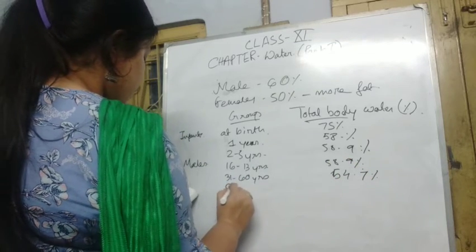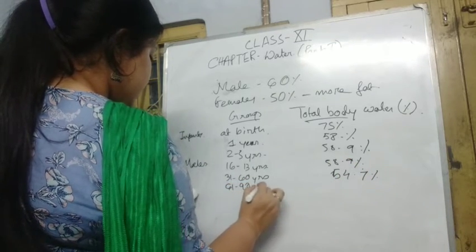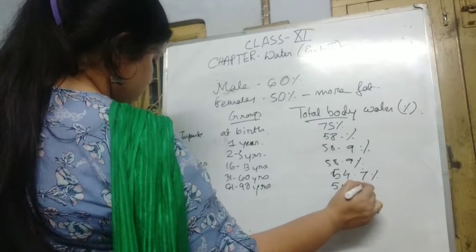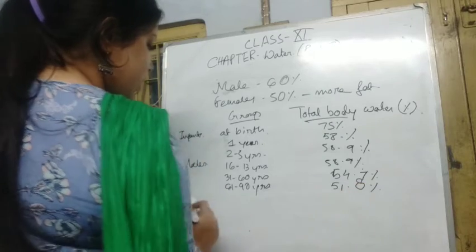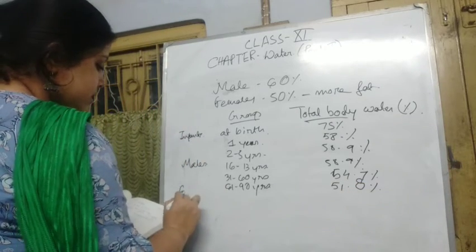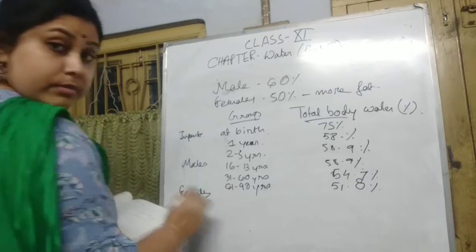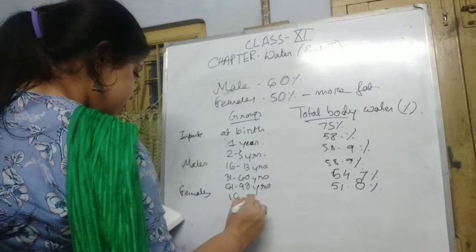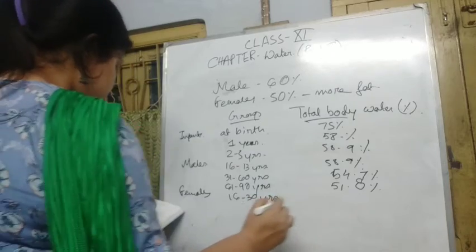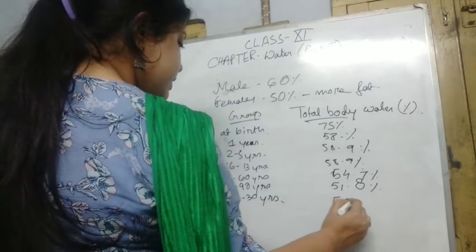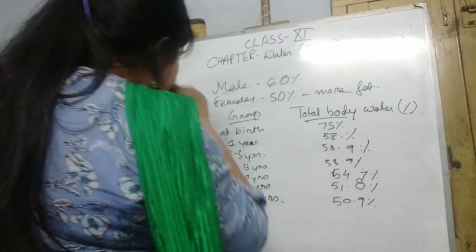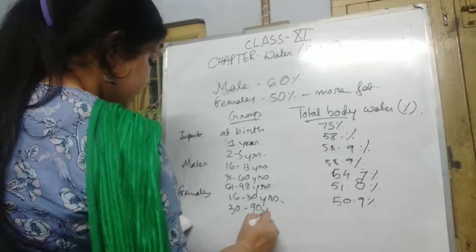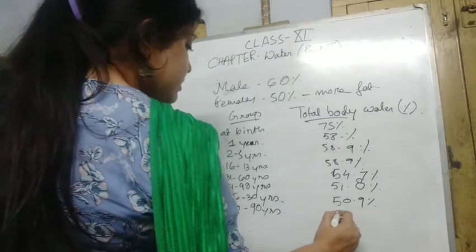And then at 61 to 90 years, it becomes 51.8. Okay, and for females, between 16 and 30 years, it is 50.9%, and after that, till 90 years of age, it is 45.2%.